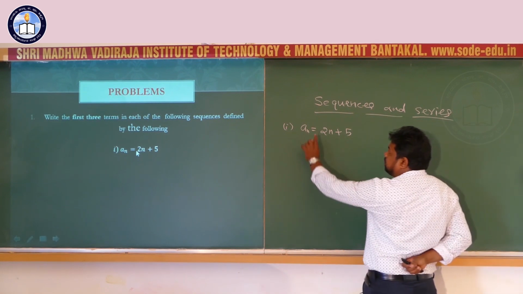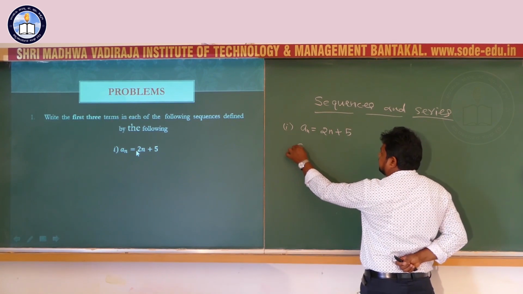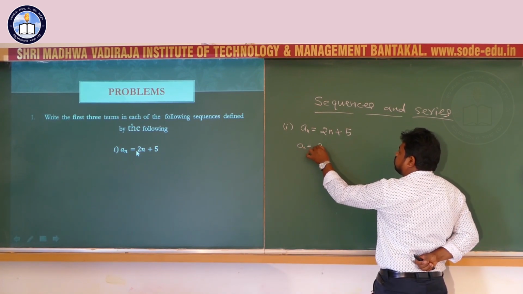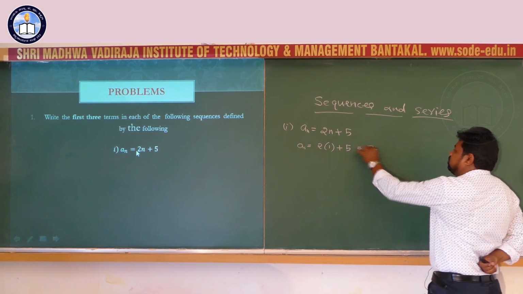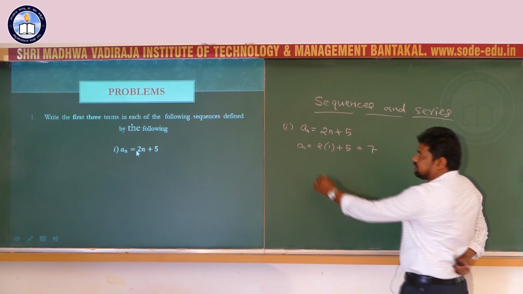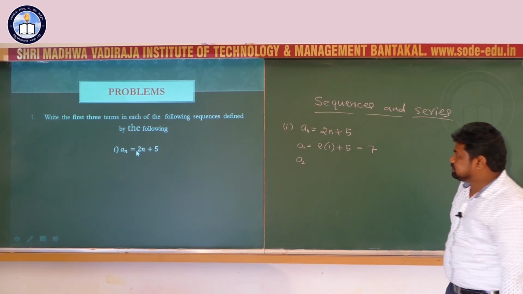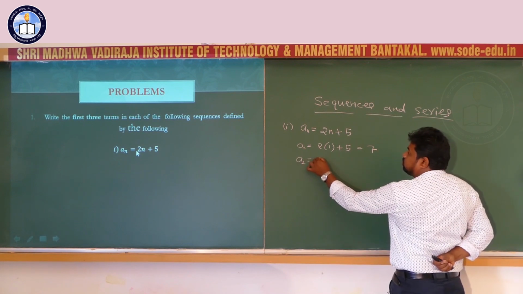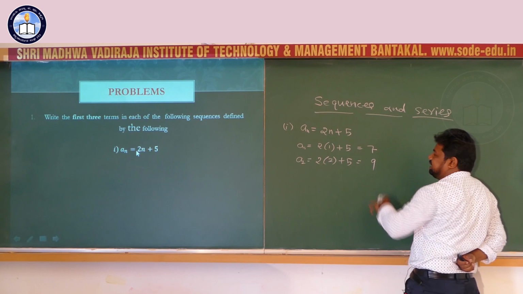First term, take n equal to 1, then a1 equals 2 into 1 plus 5, that is equal to 7. Take n equal to 2, then second term 2 into 2 plus 5, that is equal to 9.